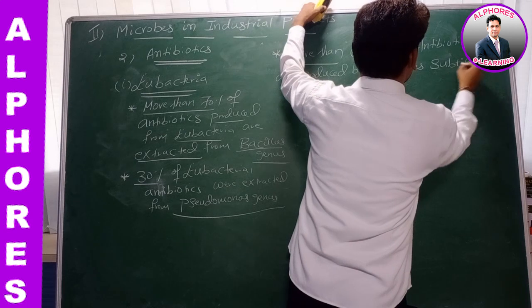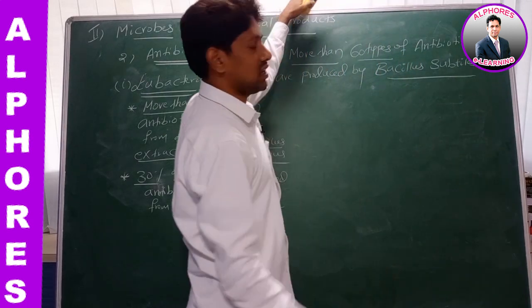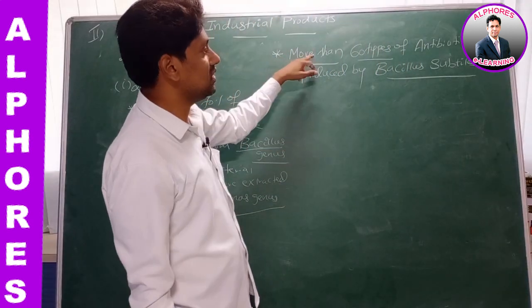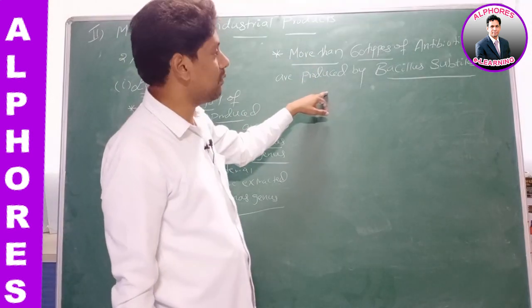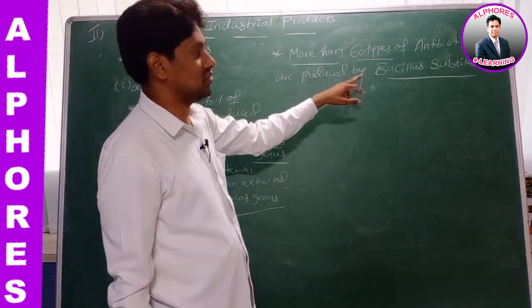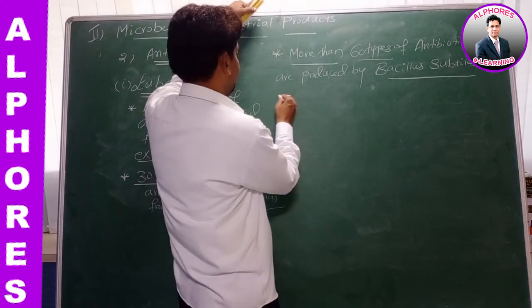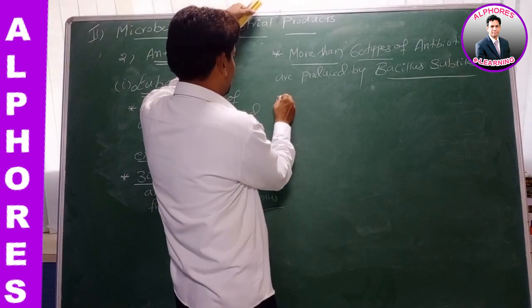What is the bacteria name? Bacillus subtilis. More than 60 types of antibiotics are produced by a bacteria by name Bacillus subtilis. Right. Now go for number 2.